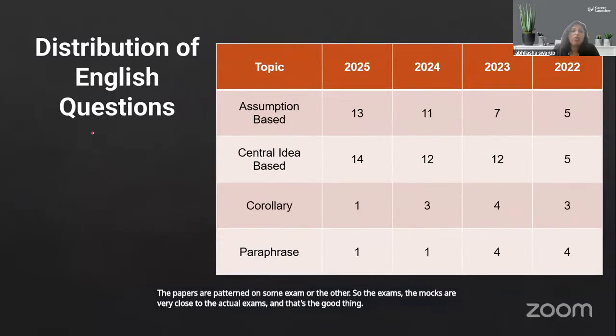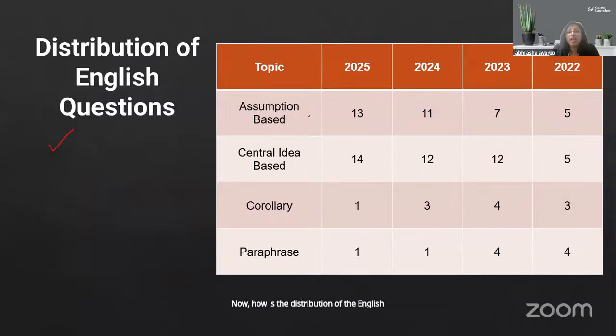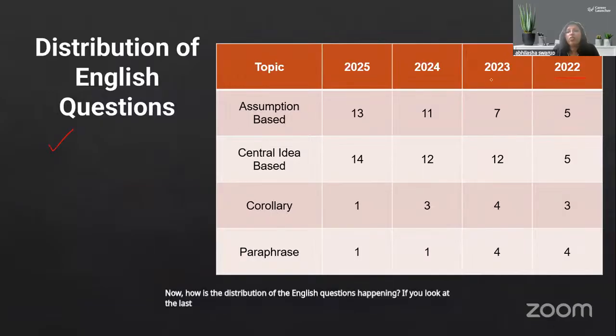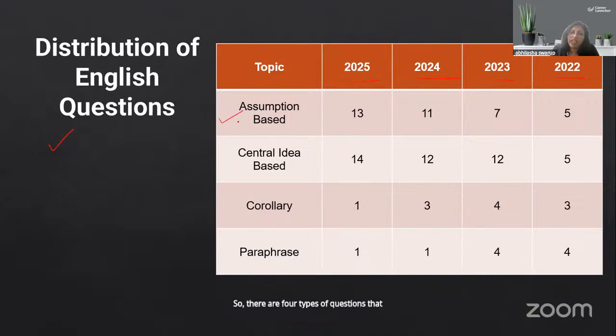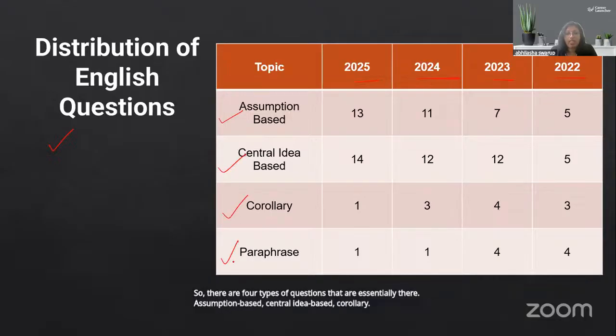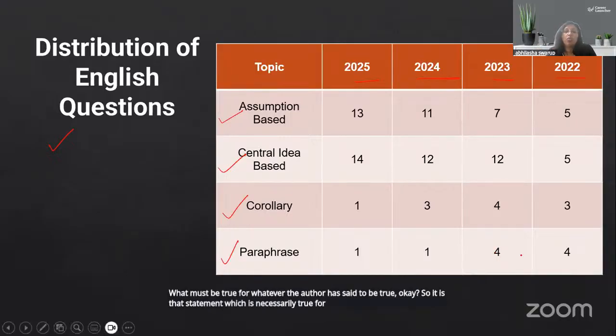Now, how is the distribution of the English questions happening? If you look at the last 4 years, 22, 23, 24, and 25, there are 4 types of questions that are essentially there: assumption-based, central idea-based, corollary, and paraphrase. So what is an assumption-based question? An assumption-based question expects you to identify what must be true for whatever the author has said to be true. It is that statement which is necessarily true for the author's statement to be true.